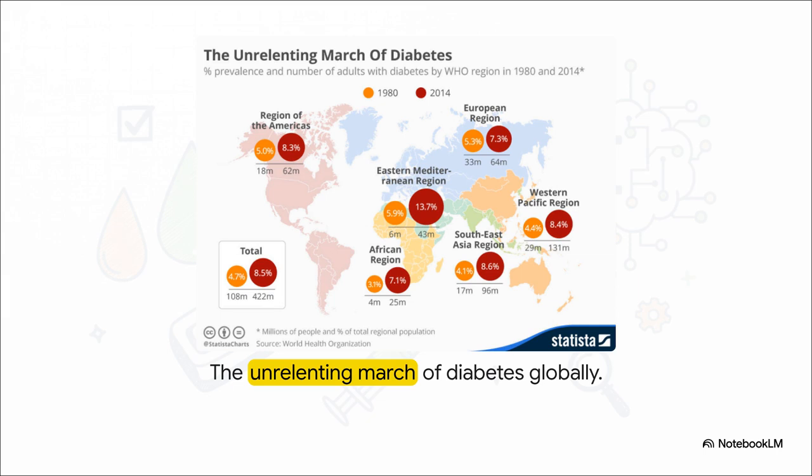If we track World Health Organization data from 1980 to 2014, the shift to those deep reds is, well, it's pretty staggering. In the Eastern Mediterranean region alone, prevalence more than doubled from 5.9% to 13.7%. And it's the exact same story in the Americas, Southeast Asia, the Western Pacific. Literally every single region saw a massive surge. This isn't just an isolated issue. It is a global crisis spreading like wildfire.